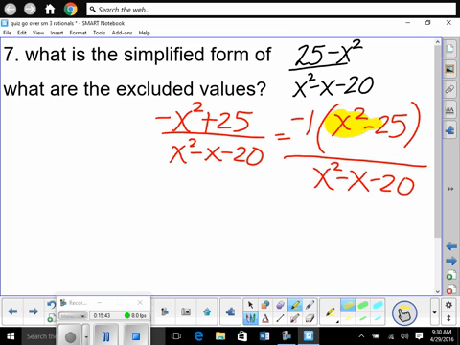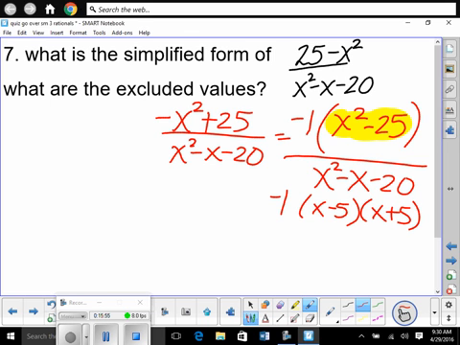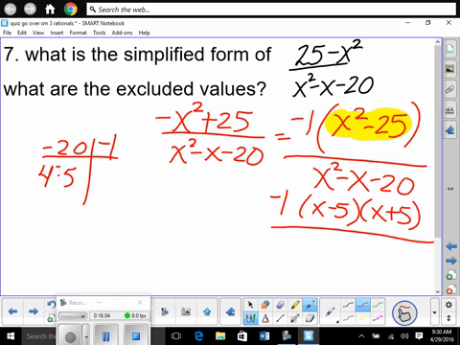You factored this. Tell me, did you get, so we have a negative 1 in front, right? Then we have x minus 5, where I just highlighted, times x plus 5, right? We all get that on top. On bottom, we did: multiplies to be negative 20, adds up to be negative 1. 4 times negative 5, right? Quick factoring.